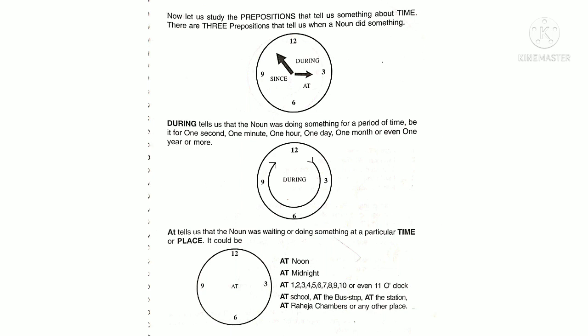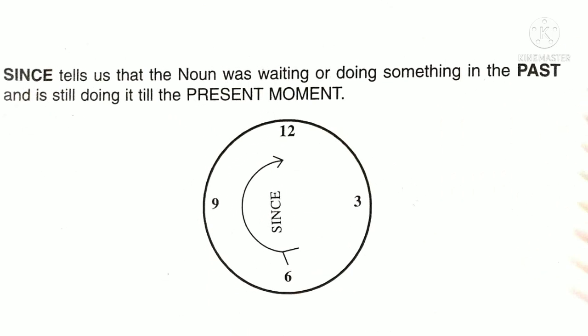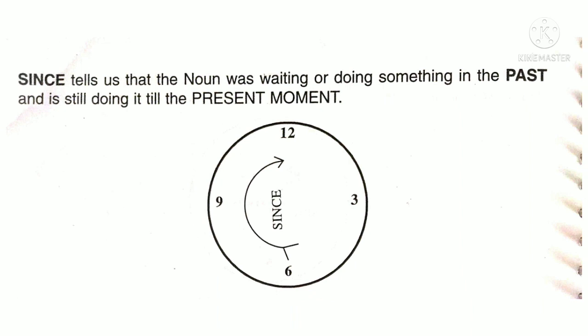At tells us that the noun is waiting or doing something at a particular time or place. It could be at noon, at midnight, at 1 o'clock or 2 o'clock or 10 o'clock or 11 o'clock, at school, at the bus stop, at the station, etc. Since tells us that the noun was waiting or doing something in the past and is still doing it till the present moment.